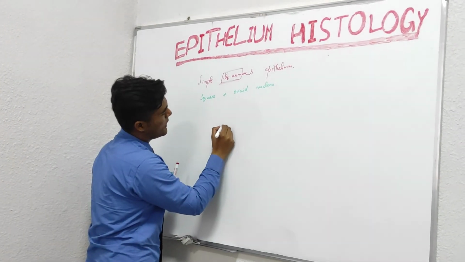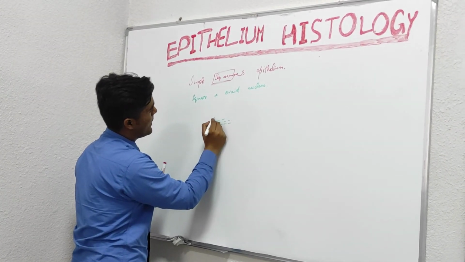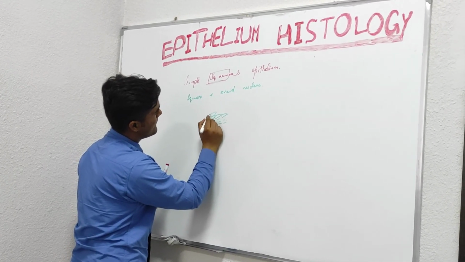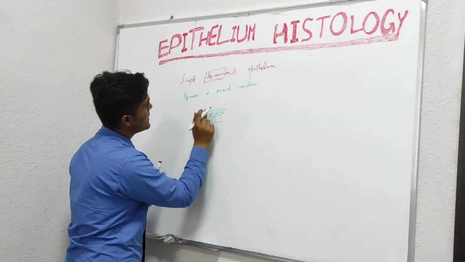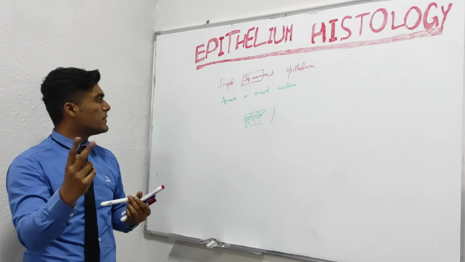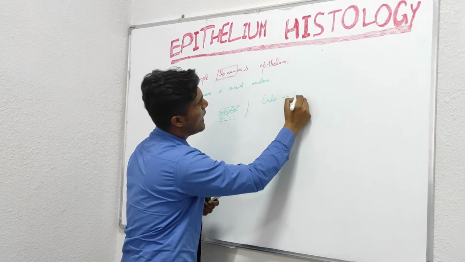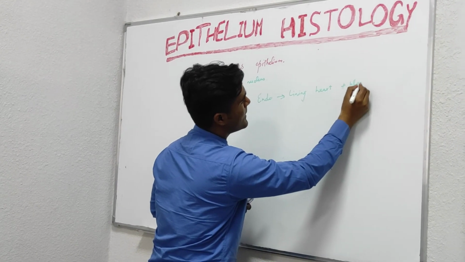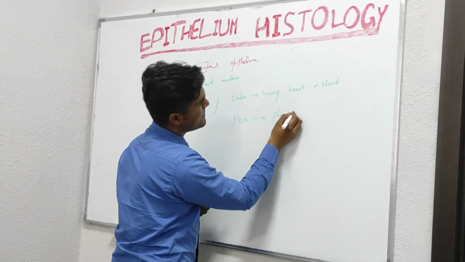In the diagram, here we have the basal lamina, and on that these are the cells, possessing an oval nucleus. There are two examples of simple squamous epithelium. First is endothelium, which is the lining of the heart and blood vessels. And mesothelium is the lining of the pleural cavity and peritoneal cavity.